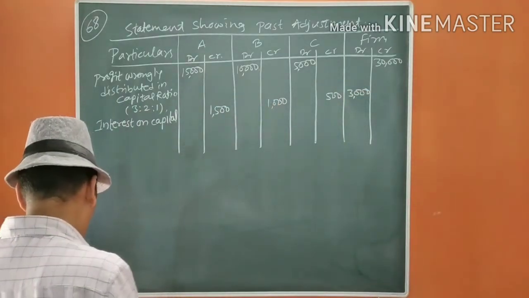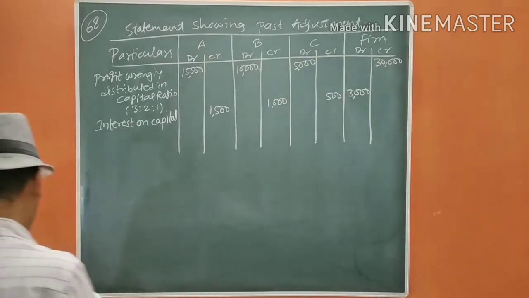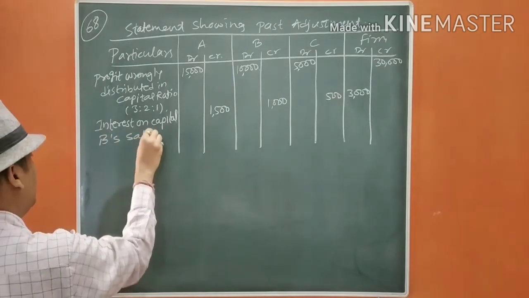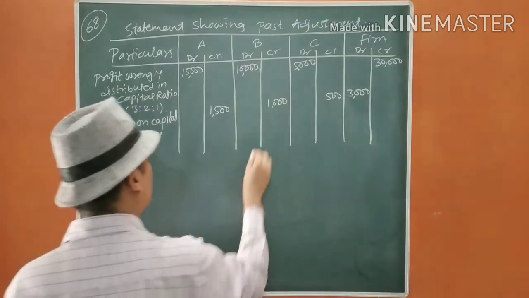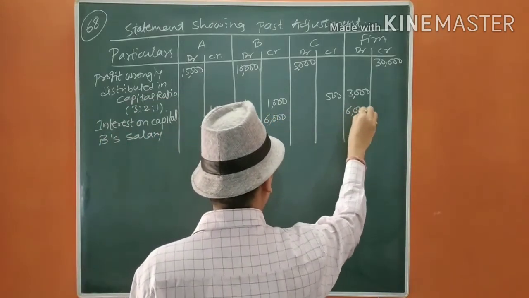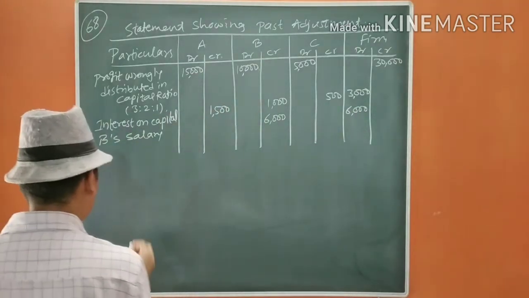Now it is said B was entitled to a salary of 500 per month, so B's salary will be 500 into 12, 6,000. It will be debited here, and now we are going to calculate C's commission.